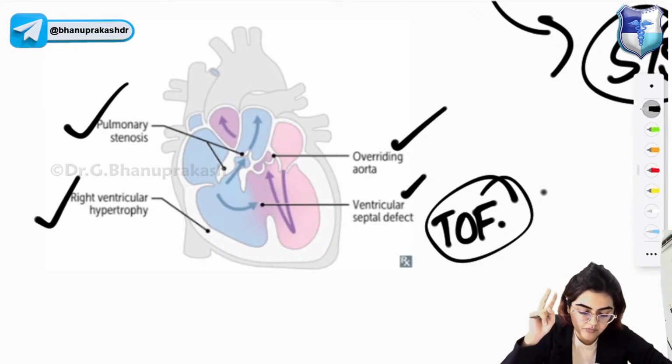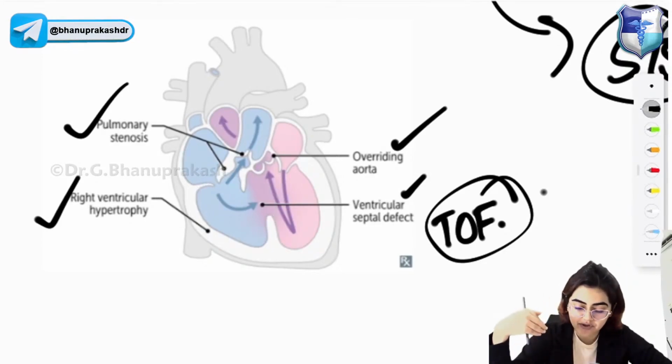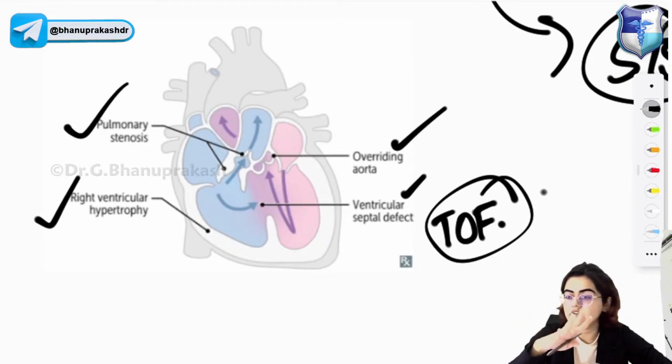That will give rise to boot-shaped heart. So this is the right ventricular hypertrophy that is happening, right? And overriding of aorta, and finally the VSD. These are the 4 things you get in tetralogy of Fallot. Now, in tetralogy of Fallot, there is anterior-superior displacement of the infundibular septum, the most common cause of early childhood cyanosis.